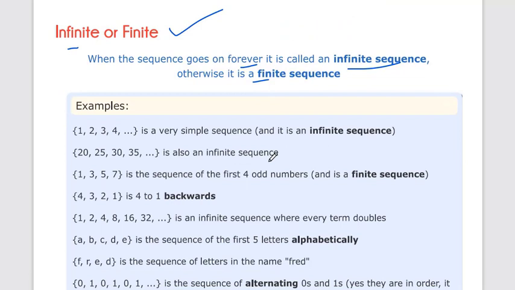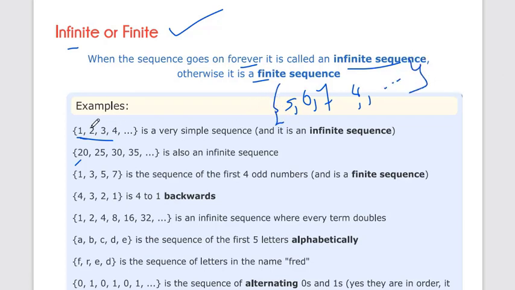Let's see some different types of examples, and whether each is an infinite or finite sequence. First, the basic 1 2 3 4 5 6 7 8 up to infinity is a very simple infinite sequence. This is also an infinite sequence: 20 25 30 35, where the first term is 20. And 5 6 7 8 up to infinity is also a sequence.